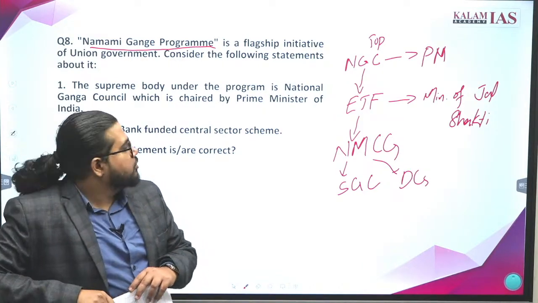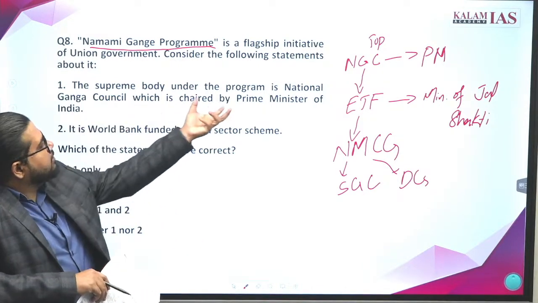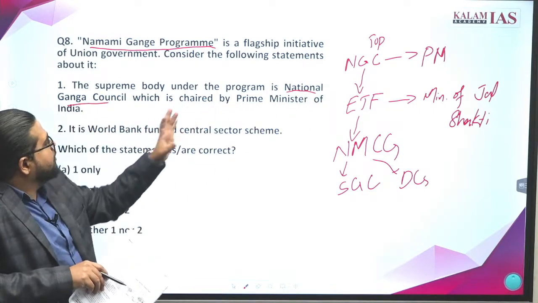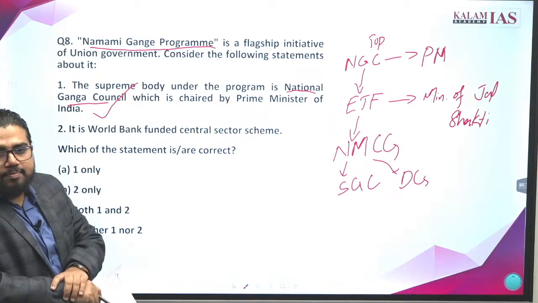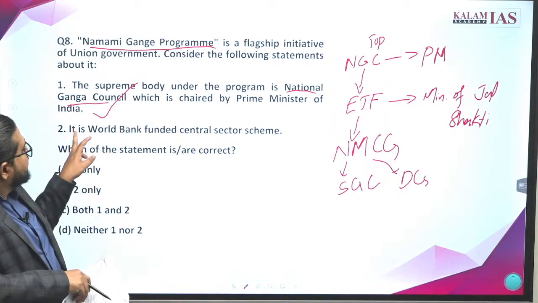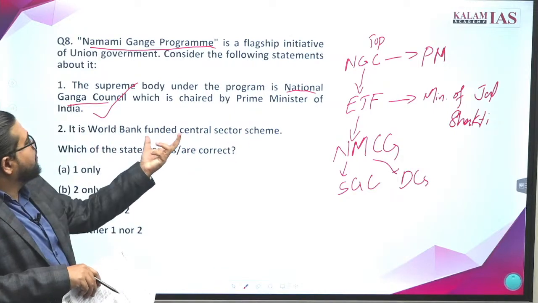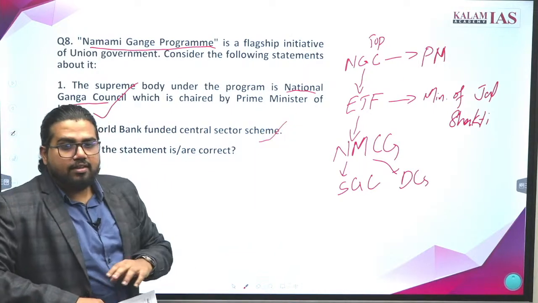Okay. The first statement: the supreme body under the program is the National Ganga Council, which is chaired by the Prime Minister. This is absolutely correct. Second statement: it is a World Bank funded central sector scheme.